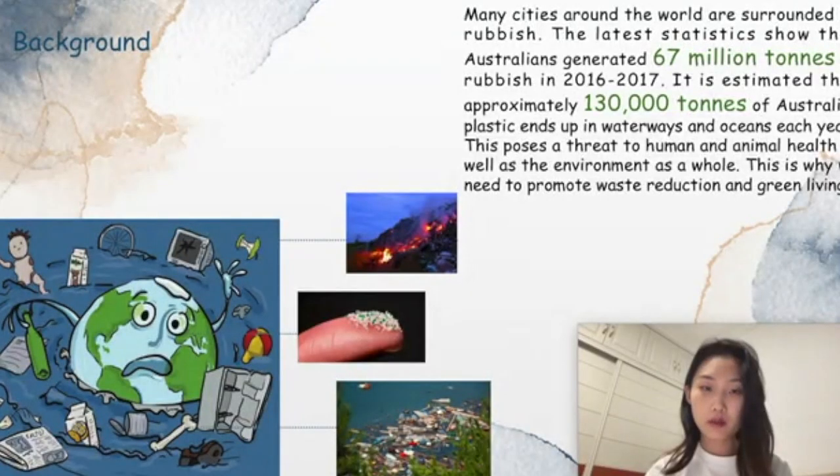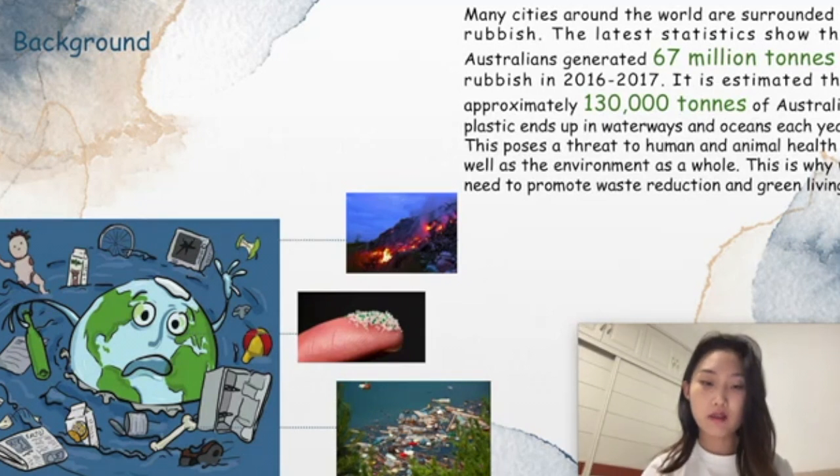Many countries around the world are surrounded by rubbish. The latest statistics show that Australia generated 67 million tons of rubbish in 2016 to 2017. It is estimated that approximately 113,000 tons of Australian plastic ends up in waterways and the ocean each year. This poses a threat to human and animal health as well as the environment as a whole. This is why we need to promote waste reduction and green living.